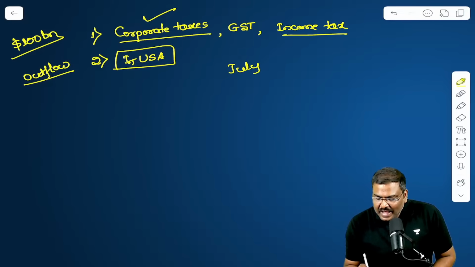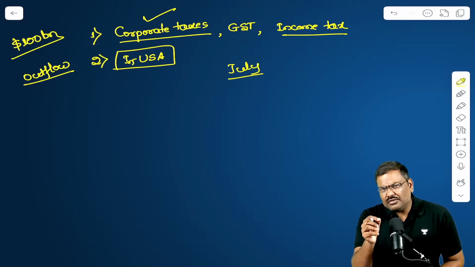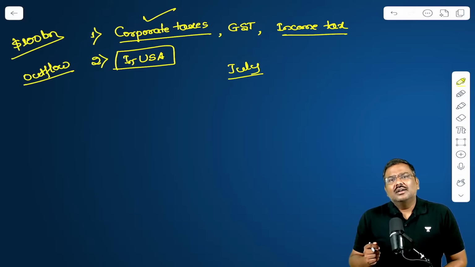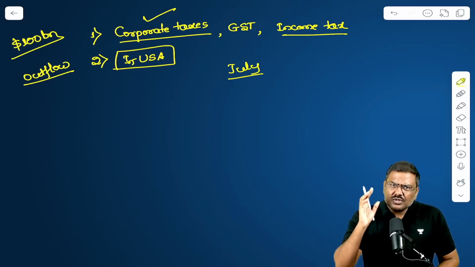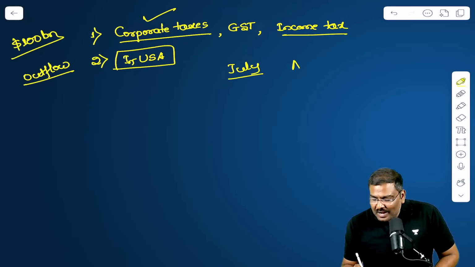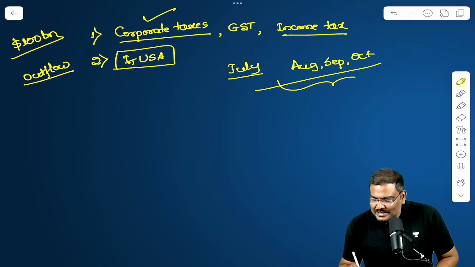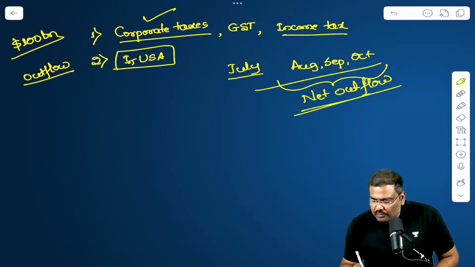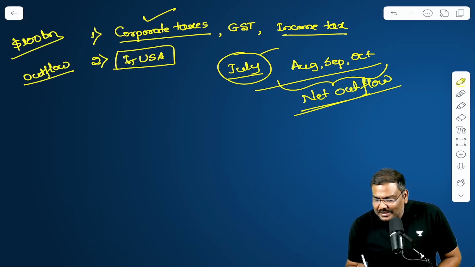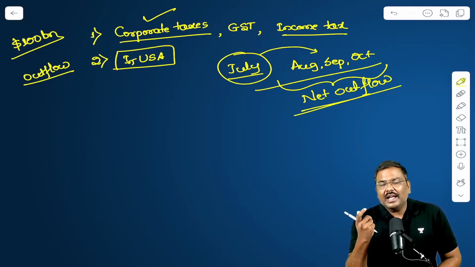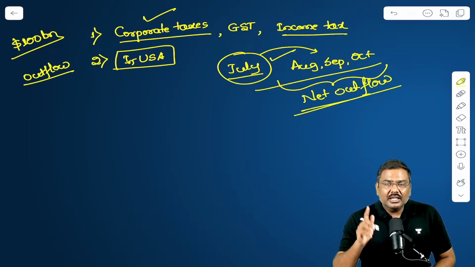The announcement of tariffs by the president of USA was done in the month of July. Right, July 4th. That was the date they called Liberation Day and came out with the policies of tariffs. And later, more tariffs were announced on India's exports. And from the month of August itself, August, September, October, have a look at this. There is a net outflow, more outflow of foreign investments from India compared to inflow. So many of the experts are linking this negative net FDI to the tariff announcement done by the US administration.